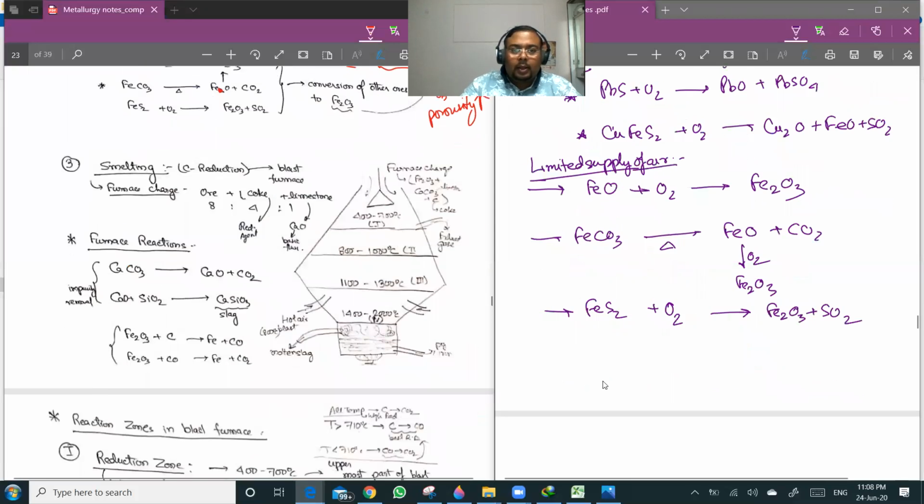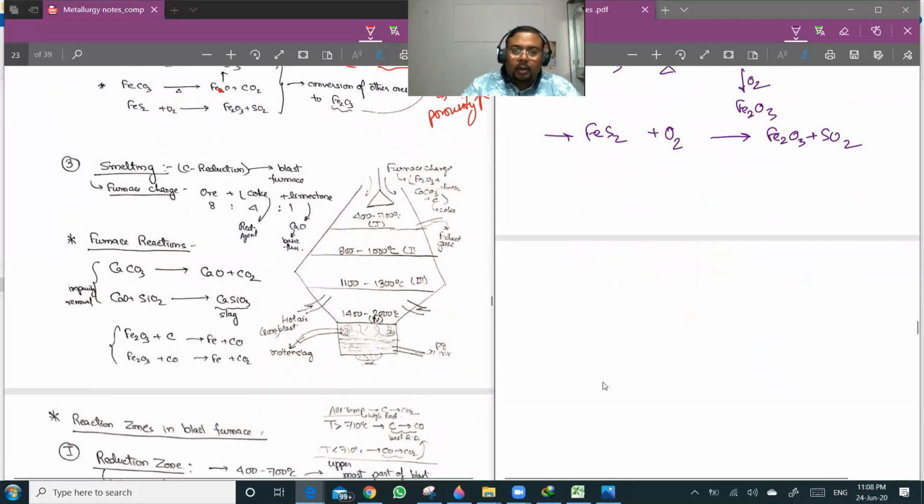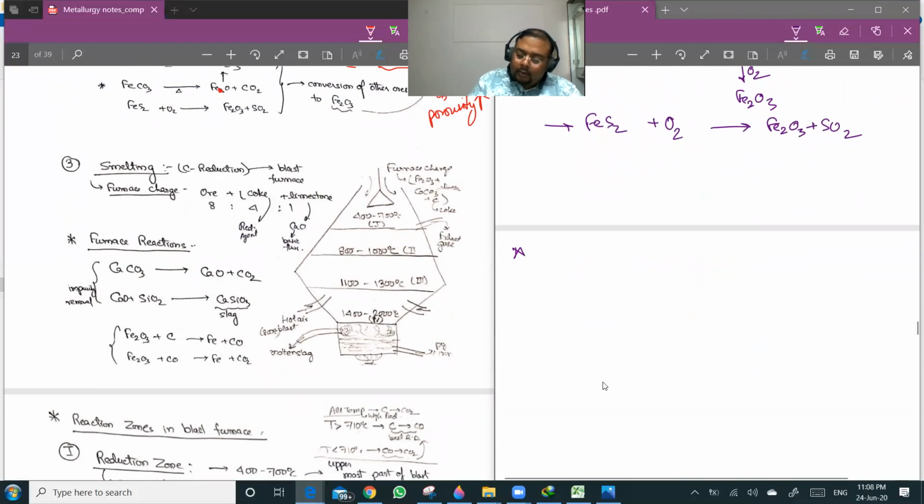Next is the smelting step. After that, you have the carbon reduction step, which is also known as smelting, and it is done in a blast furnace.